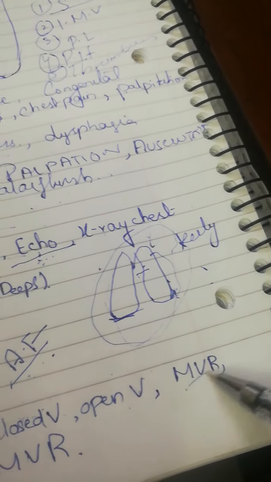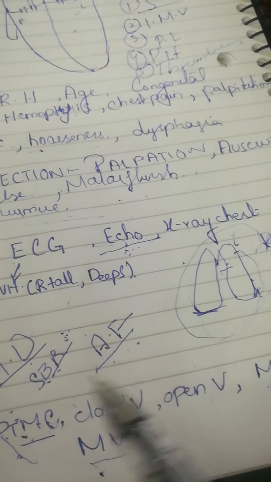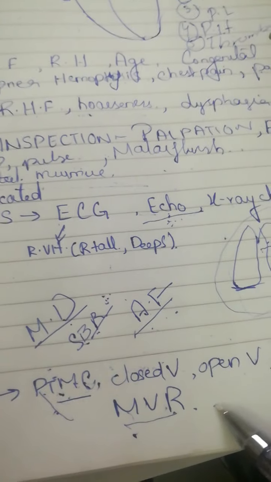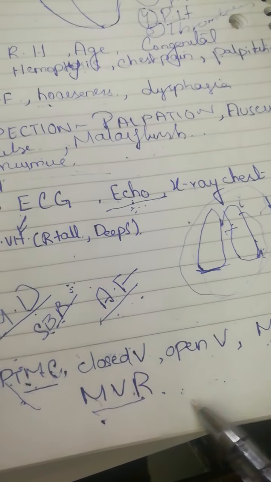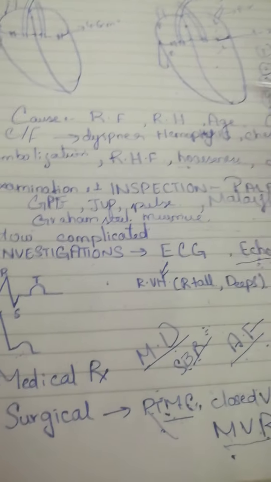Then we do mitral valve repair and mitral valve replacement. What is the criteria for mitral valve replacement? The criteria is if the patient has developed mitral regurgitation, has thrombus, or has not gone under PTMC, or if the patient has severe or moderate mitral valve stenosis. These are the major treatments, and now we will move on to prognosis.